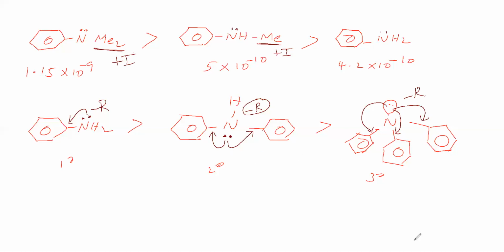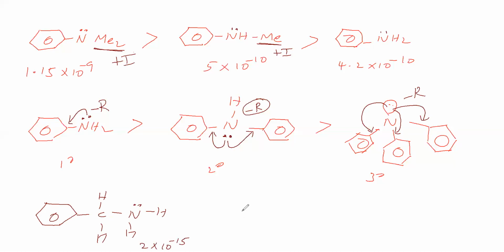So we'll take the next example. We are taking benzyl amine. Then for this, Kb is 2 into 10 to the power of minus 15.